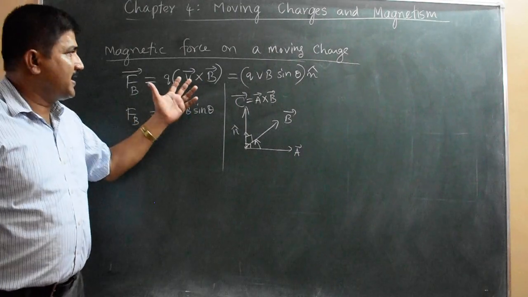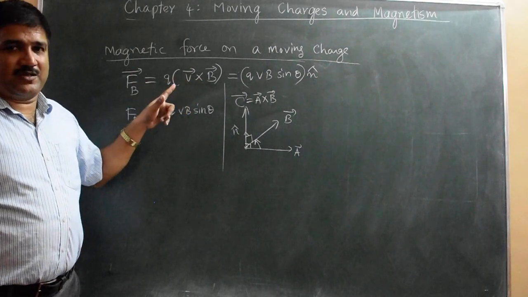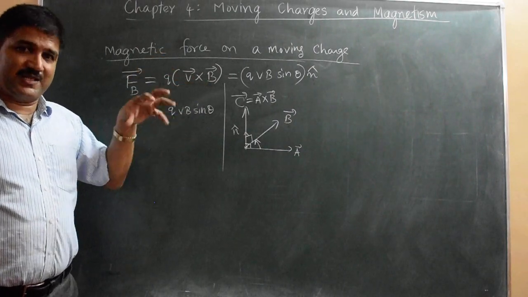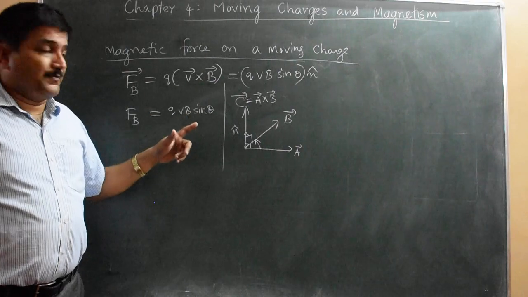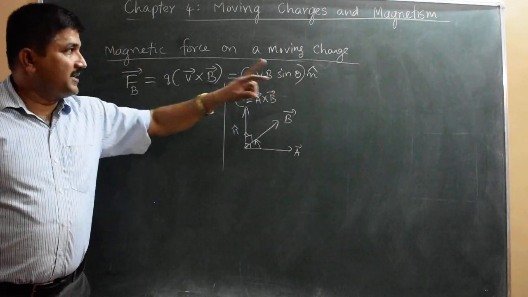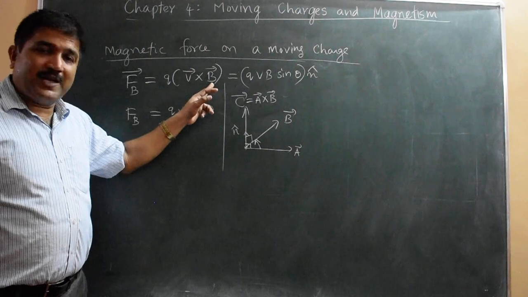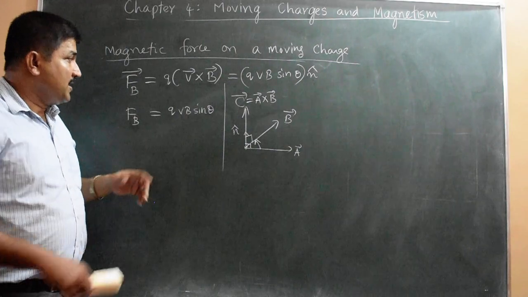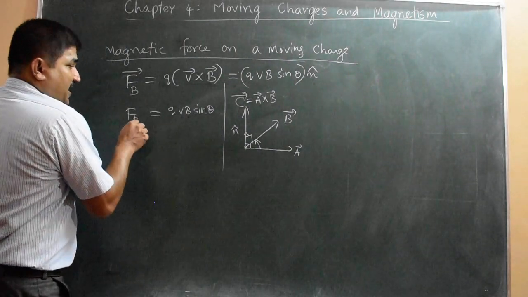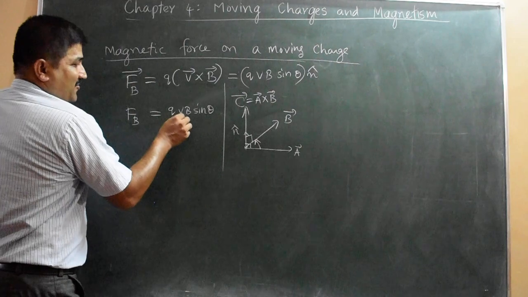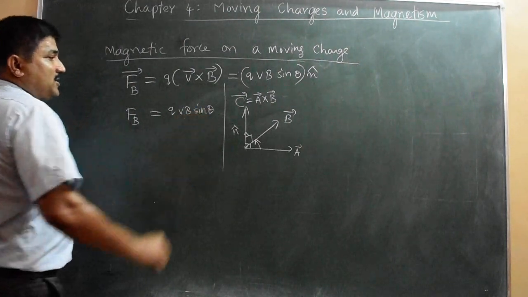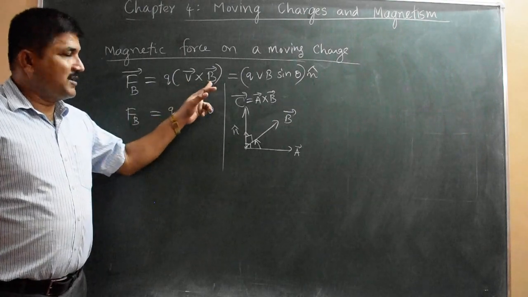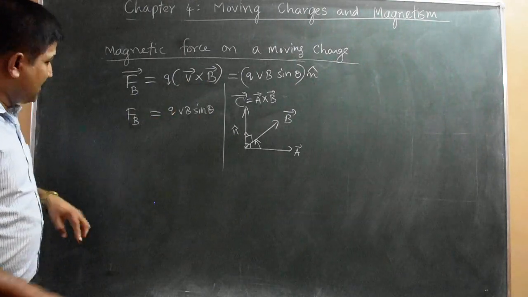In physics, what I can say is that when the velocity vector of the charge and the magnetic field present in the space are both perpendicular, then sin 90 degrees is 1, and the force experienced by the charge is maximum. That means the magnetic force depends on charge, velocity, magnetic field, and the angle theta between the velocity vector and magnetic field vector.